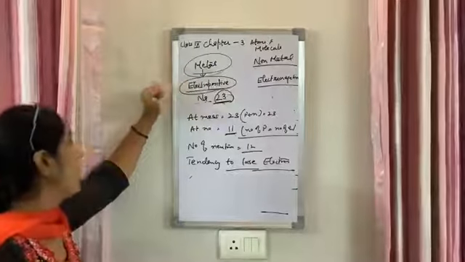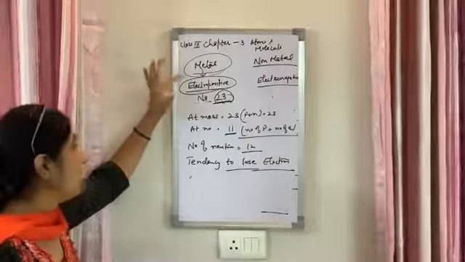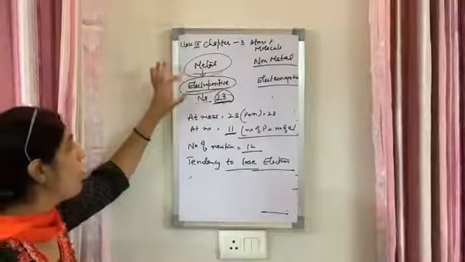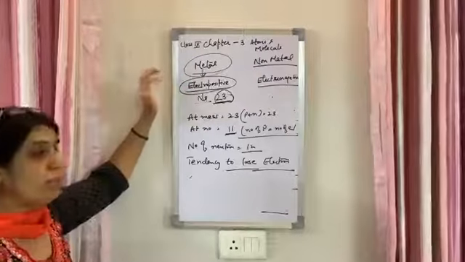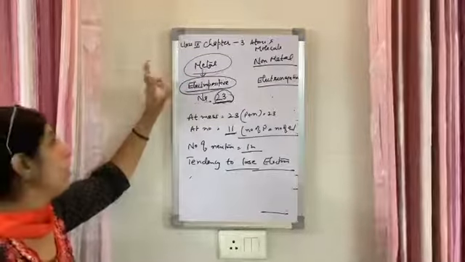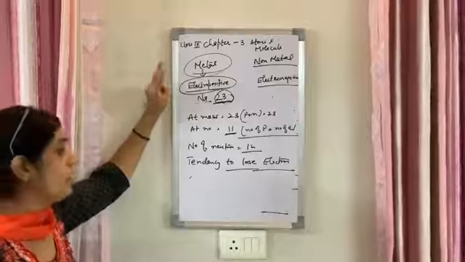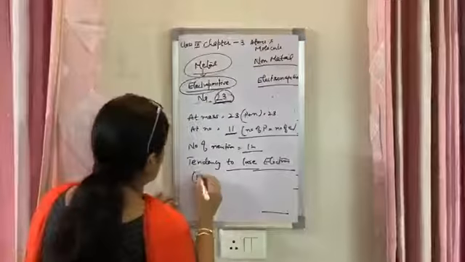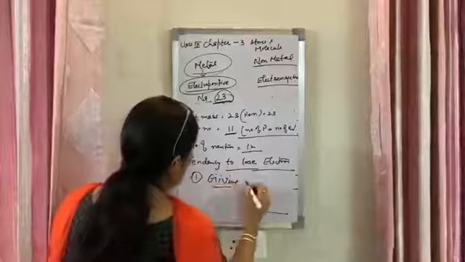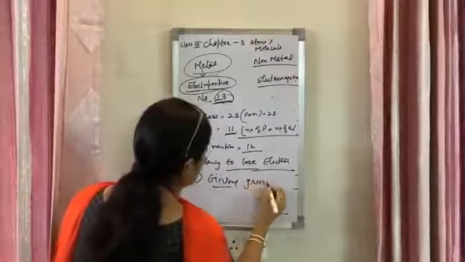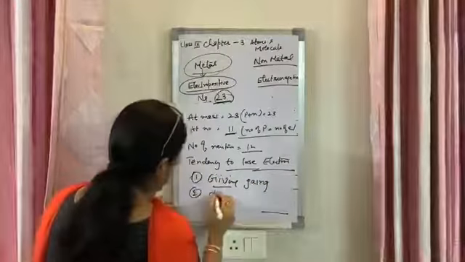Why do they lose the electron? Because you know that every atom wants to combine with another one, and the combination can be done in two ways. First is by losing or gaining, or giving or gaining, and second is by sharing.